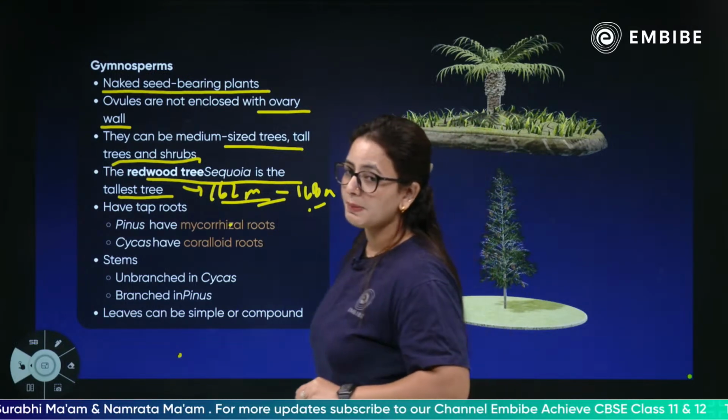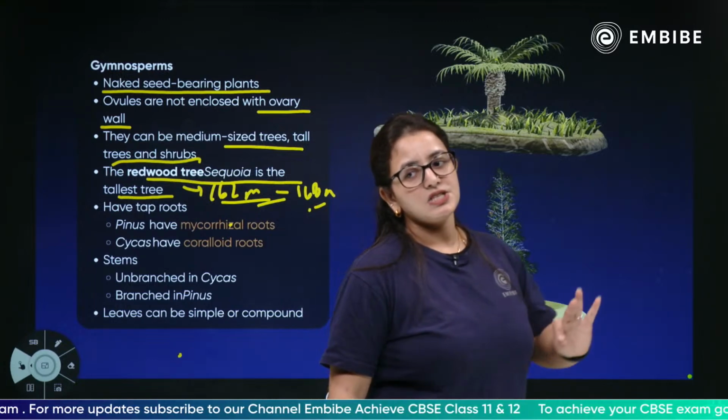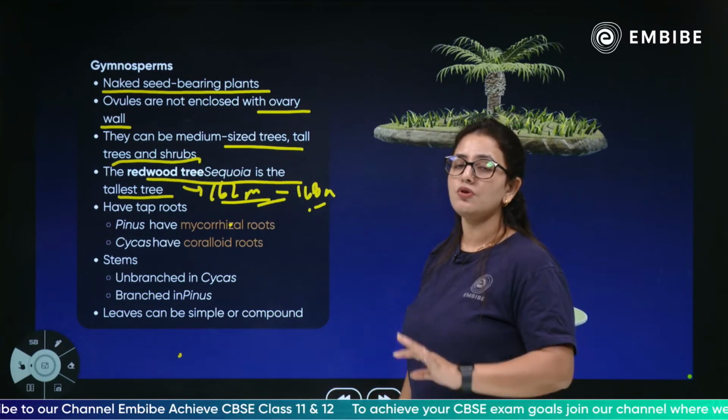Yes, they are absolutely simple in appearance and they are basically clustered. They are forming compound leaf-like structures. So these are the basic characteristics of the gymnosperm.